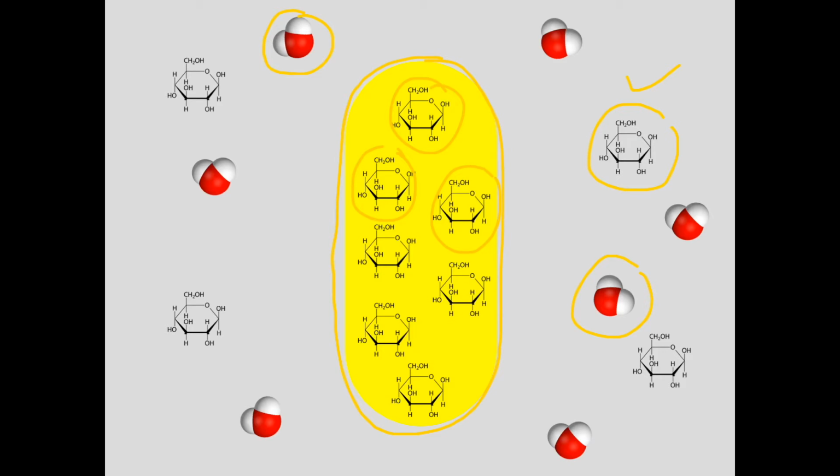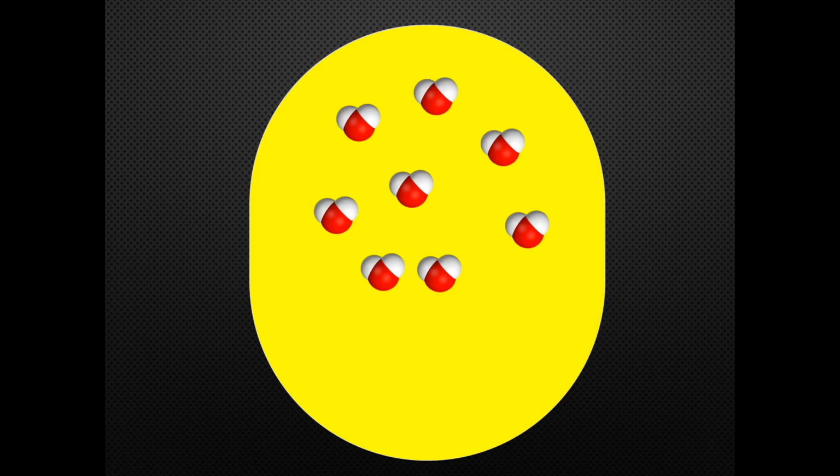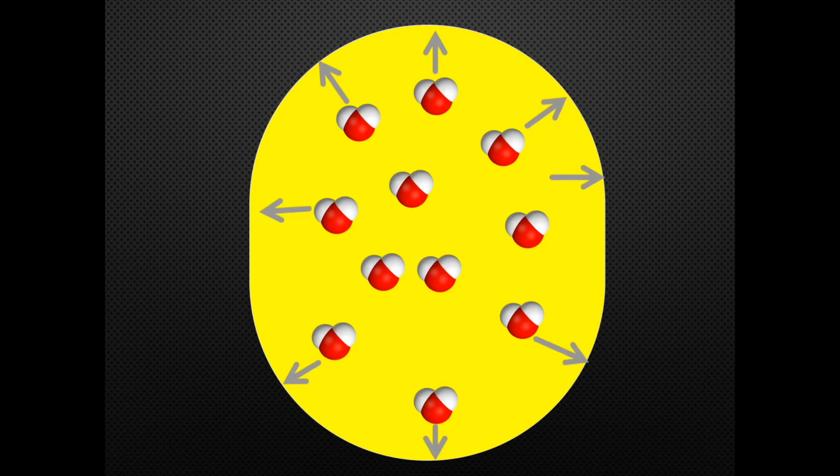will try to enter the cell due to the osmotic pressure created, as you can see. So what will happen then? They will move inside the cytoplasm and continuously move inside. As they are entering the cell, the volume of the cell will increase and the cell will appear like this. What will happen next? If they continue to move inside the cell due to the osmotic pressure, the cell will accumulate more and more sugar molecules for its energy purpose.